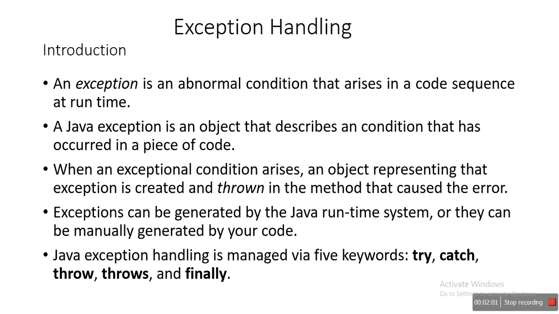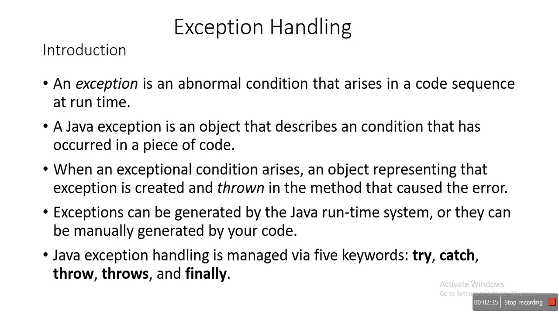So exception is nothing but an abnormal condition. The basic definition: in general it is an error, but with respect to an object-oriented programming language, especially in Java, we call it an exception. An exception is an abnormal condition which arises during program execution, at runtime. For example, you are writing code and something happens in the middle of the program execution.